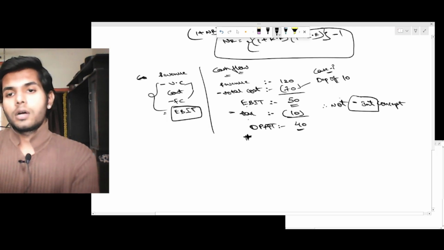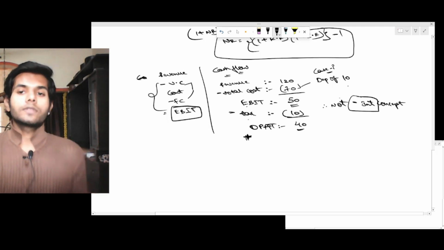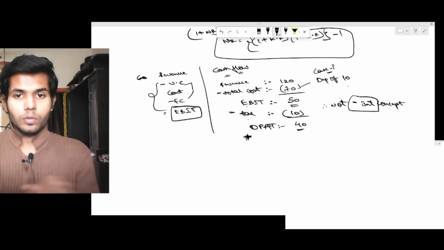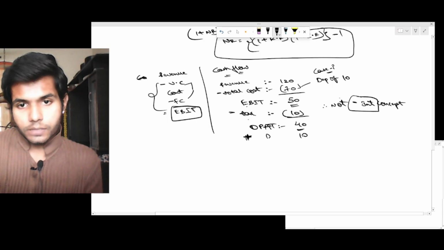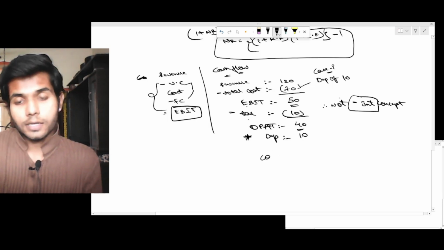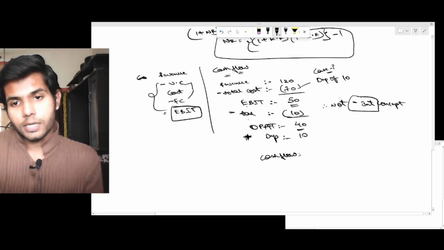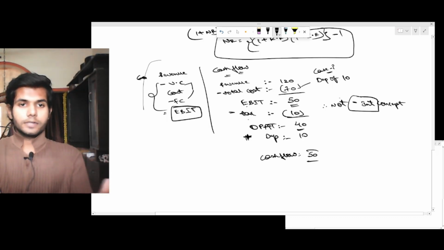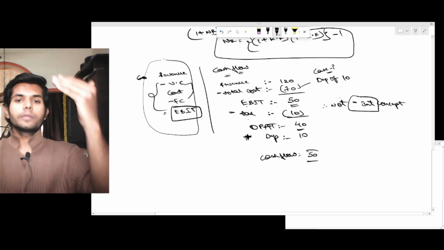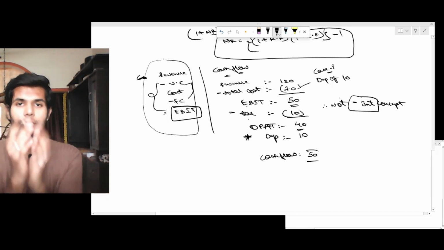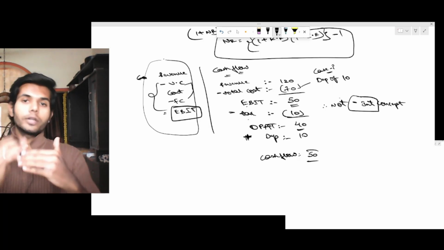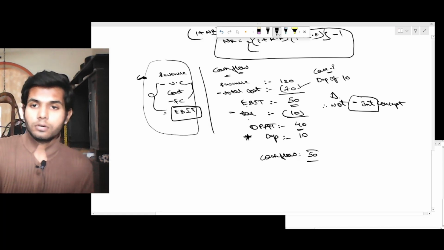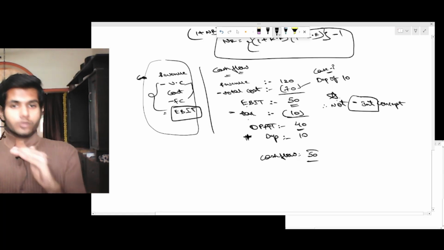And now this is case 1, depreciation of 10 rupees. But depreciation is not an actual cash flow. We'll be adding back depreciation, which is not an actual cash flow, to find the actual cash flow. Now the actual cash flow is 50. What we did is the same thing as the table you used to do in intermediate. Total revenue minus total cost equals EBIT. EBIT minus tax gives operating profit after tax, but interest is not to be reduced.